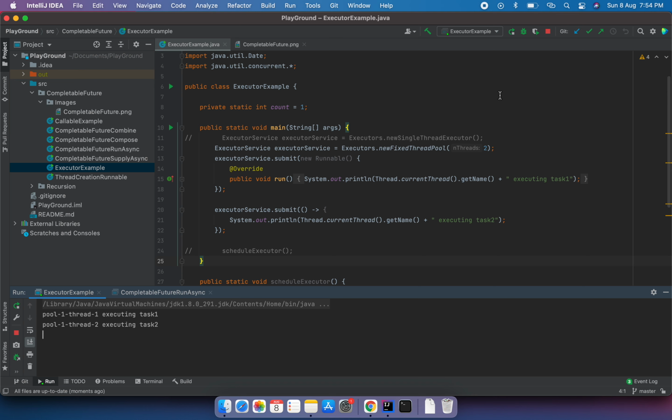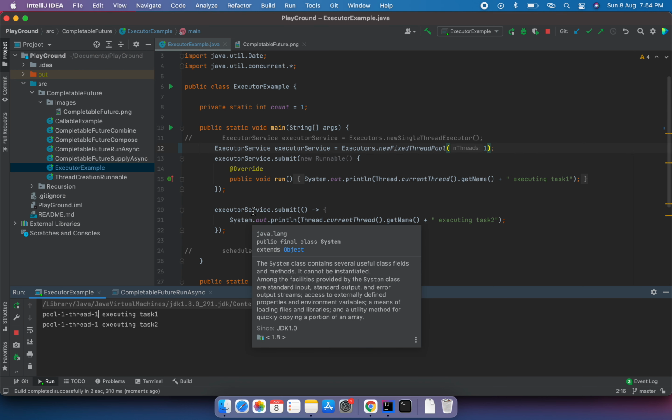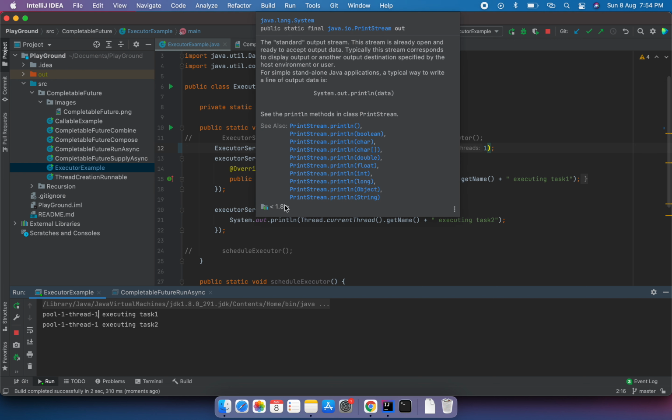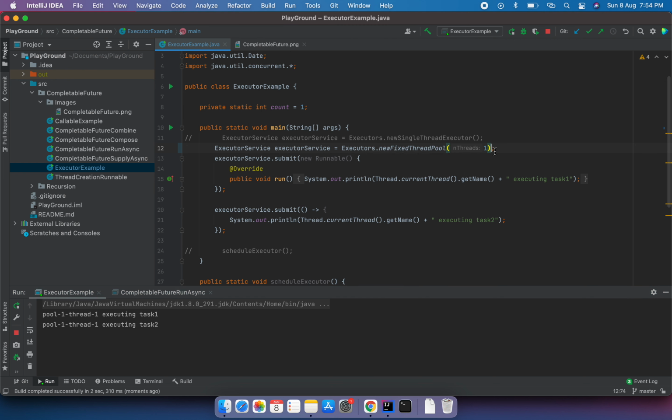Let's change this to one thread and see what the behavior is. You can see the same thread is executing the tasks. Only one thread is executing: first it executes this task, then it executes the next one. So we don't have any parallel execution in this scenario when we have fewer threads. I'll jump back to the previous example where we have two threads.